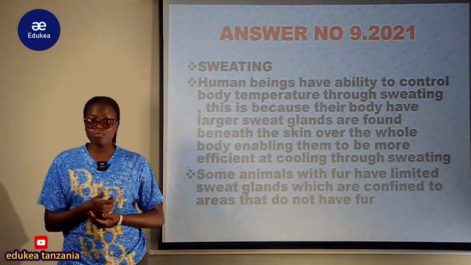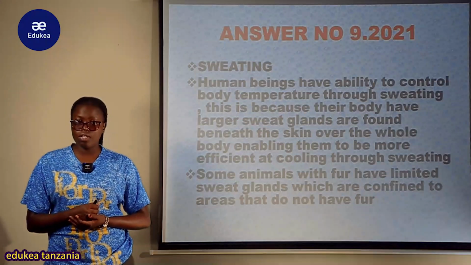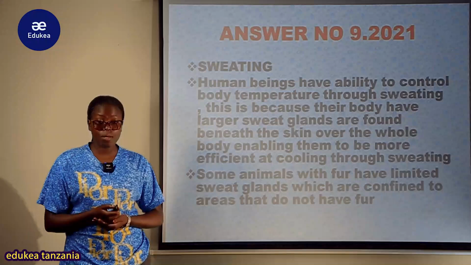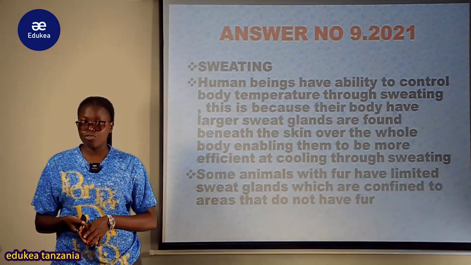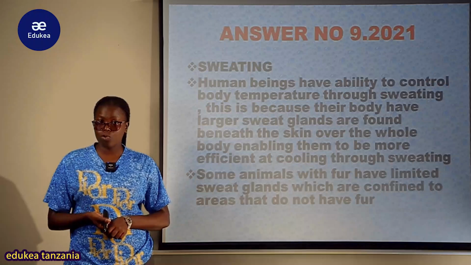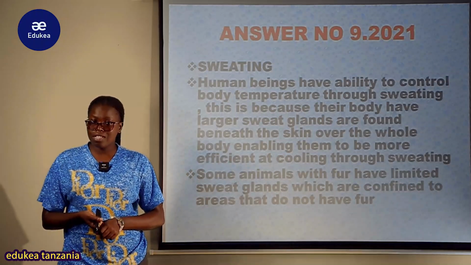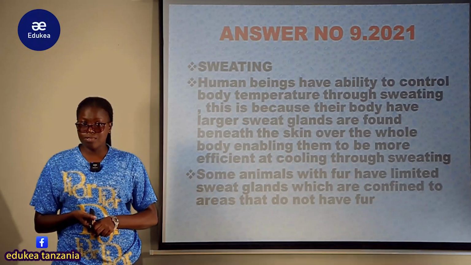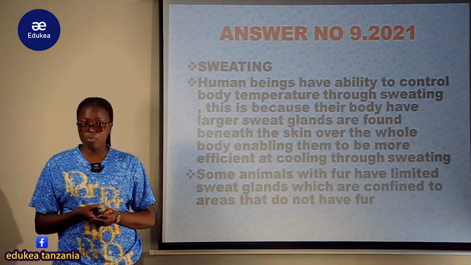Now the second way which is used by man to control the body temperature when the body is overheated or during the high temperature is sweating. Sweating hapa ni kutokwa jasho. Kwa hiyo kama kutakuwa na joto kali unakuta watu wanakuwa wanatokwa jasho. Kwa nini? Ile thermoregulatory center ambayo ni hypothalamus inaenda kutrigger ile sweat gland kwa ajili ya kuweza kurelease the sweat as a mechanism of cooling the body from overheating.